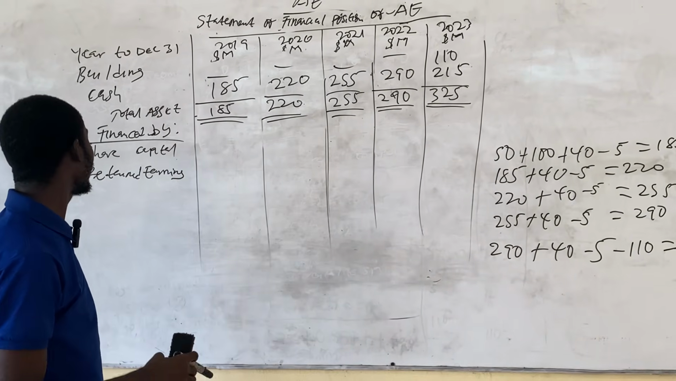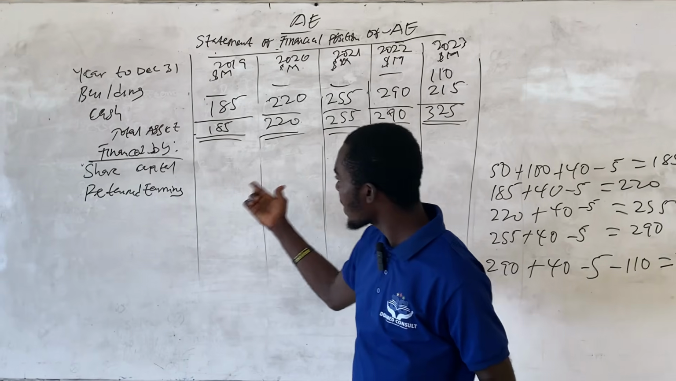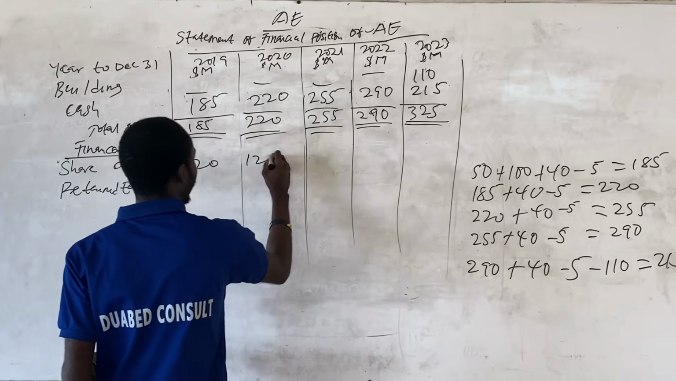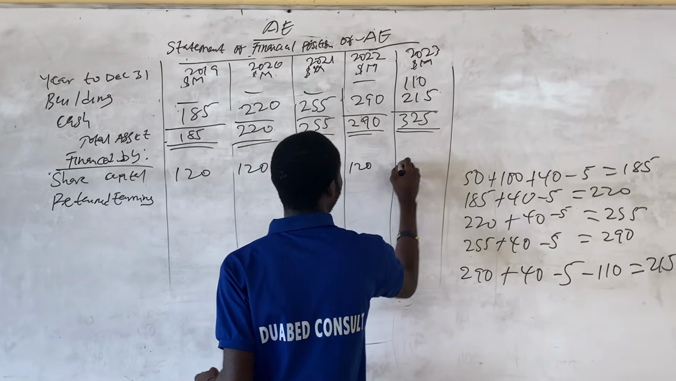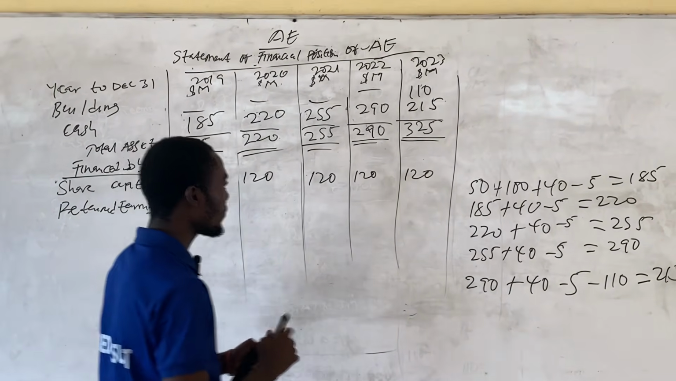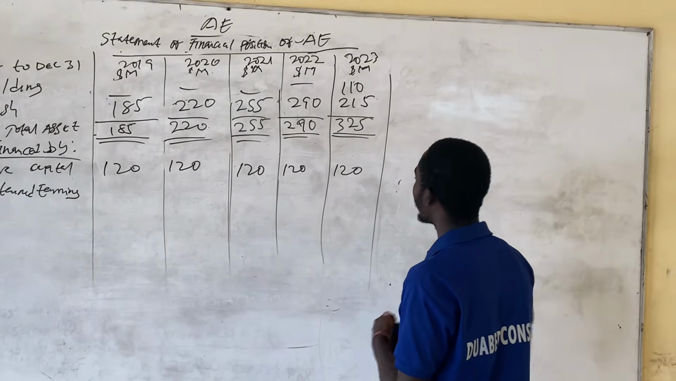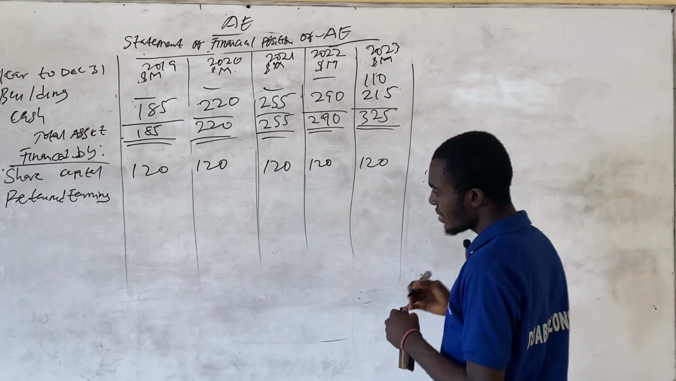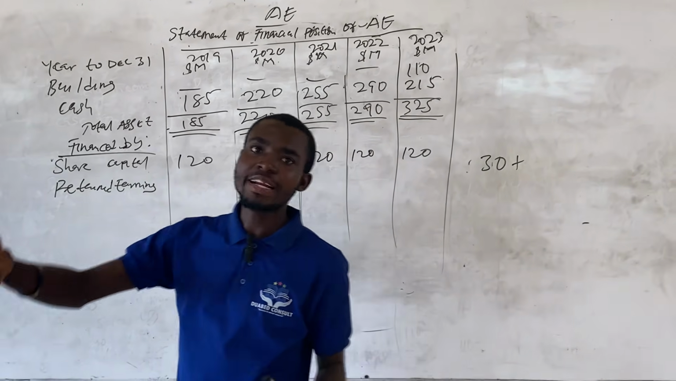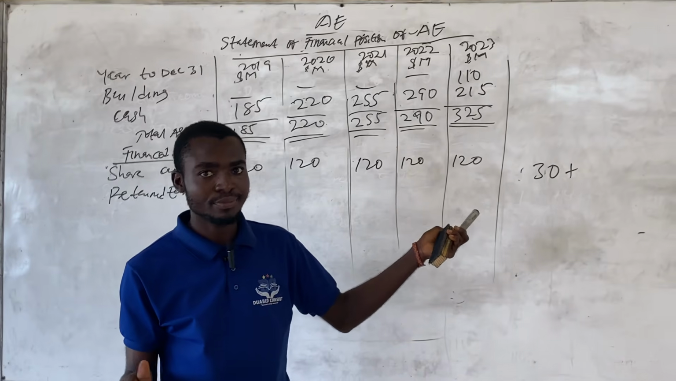Okay, so we proceed with the finance by aspect. So in the question, share capital has been given to us as 120 million. So we record the 120 million throughout the entire 5 years. So 120, 120, 120. And then for retained earnings, they were having an open balance of 30. So since they are having an open balance of 30, you add the net income. So that's the net income that we had from the respective years to this.